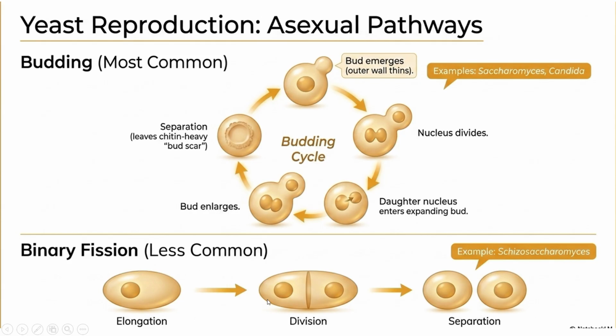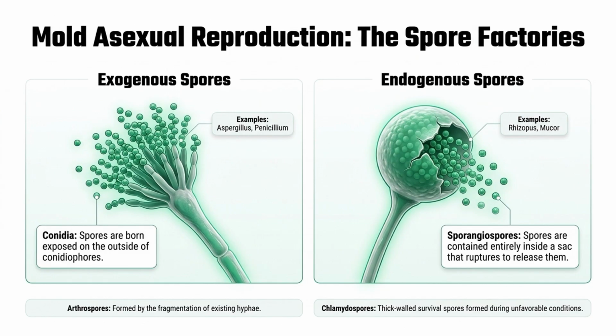Now that we have learned about yeast structure and reproduction, let's move on to how molds reproduce through spores and complete our study of fungal morphology. Molds mainly reproduce asexually by forming spores, and there are two important types you should know. One is conidia. Conidia are spores produced outside on specialized hyphae called conidiophores, and once matured, they are easily carried by air.